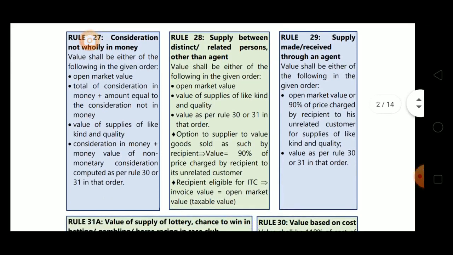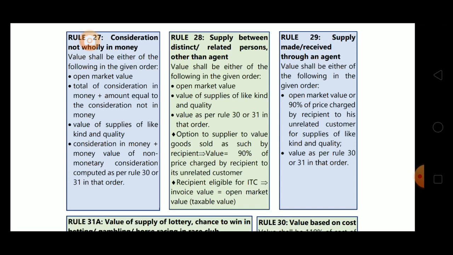In this case, value shall be either of the following in the given order. We will take the open market value, or 90% of the price charged by the recipient to his unrelated customer for supplies of like kind and quality. Just compare this 90% thing with rule 28. You will find one difference. In rule 28 it was given as supplied as such, and in rule 29 it's given as supply of like kind and quality.